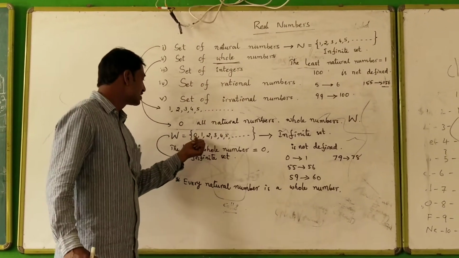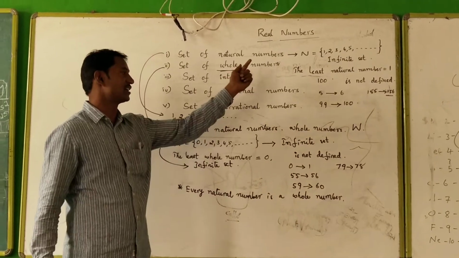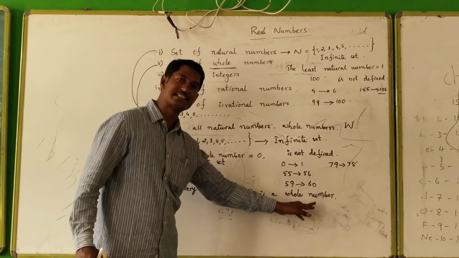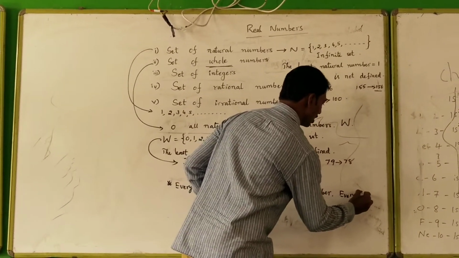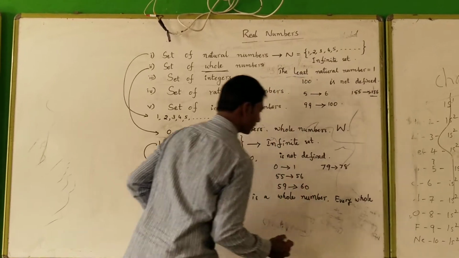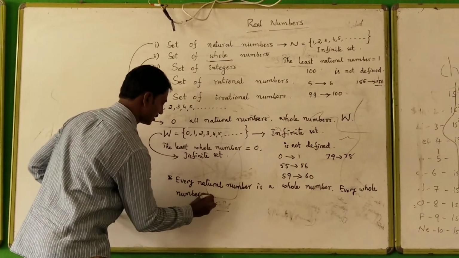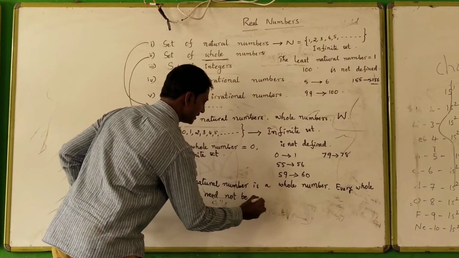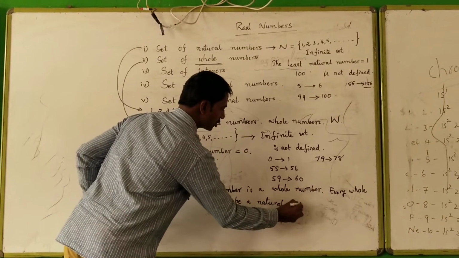But 0 is a whole number, but 0 is not a natural number. Therefore, every natural number is a whole number. Every whole number need not be a natural number.